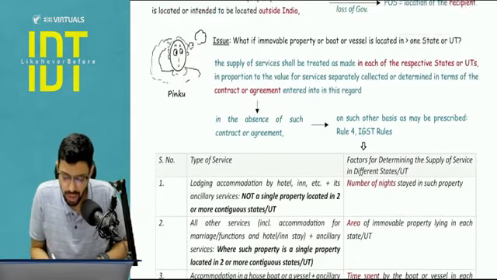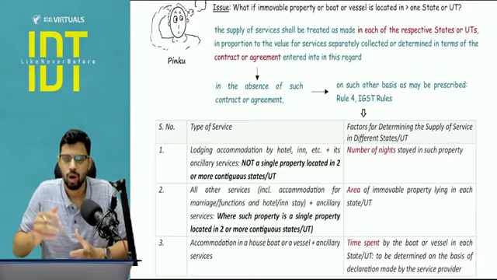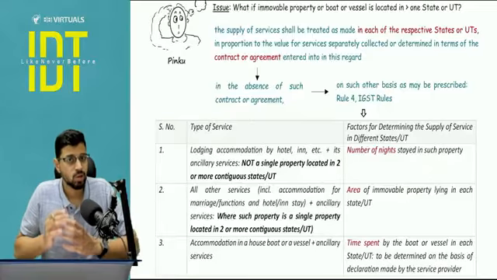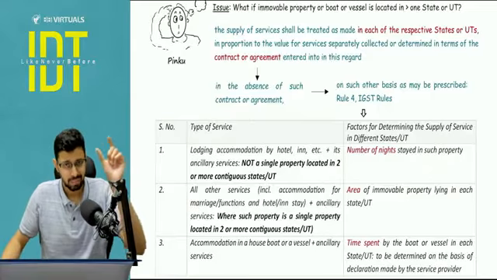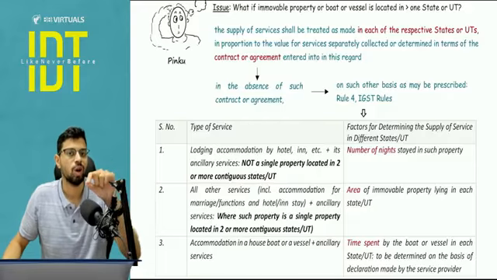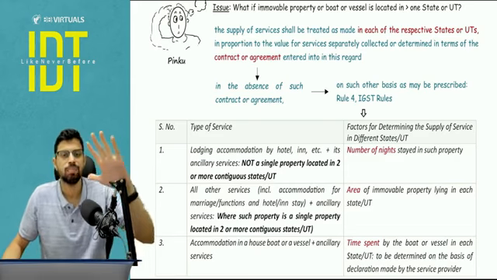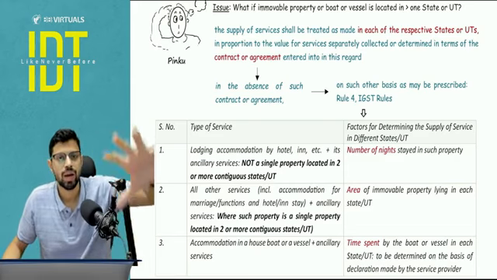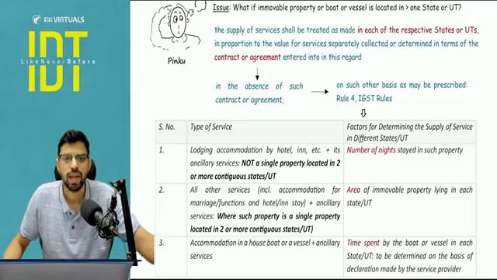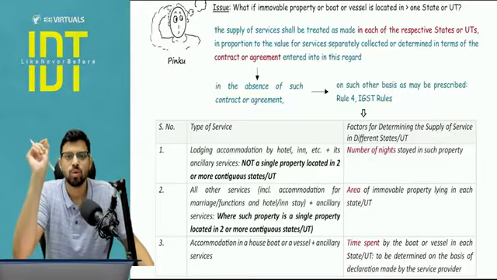Next, a query. This student has a query that, sir, what if this property happens to be, or that houseboat or vessel happens to be in more than one state? What will be the answer then? So here, first of all, we will write a line that the answer of place of supply will be each of the respective state or union territory involved. And what will be the proportion of value? Basically, see, what is the issue? That property is located in 2 or more states. So every state wants its own share of GST, right? So every state will get the revenue, but what will be the valuation? Let's say total amount is 1 lakh.